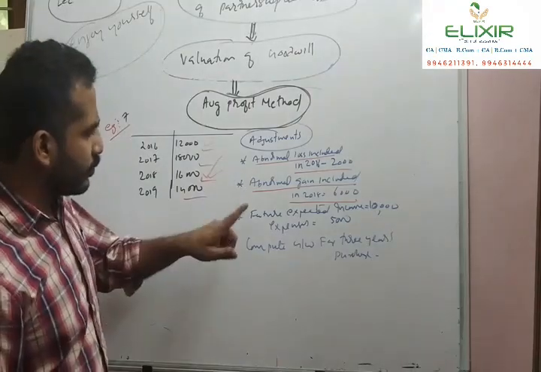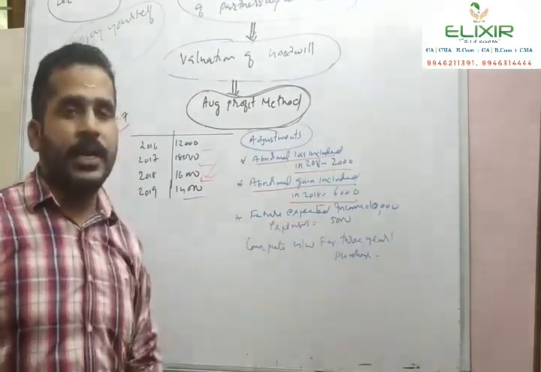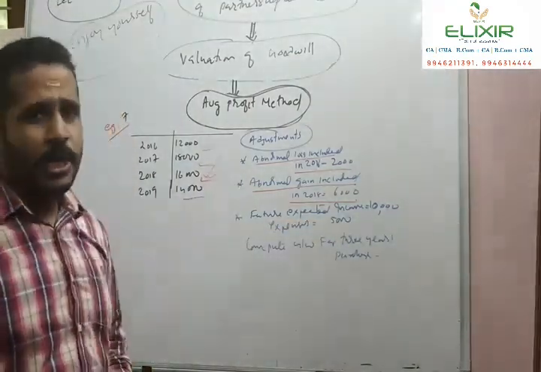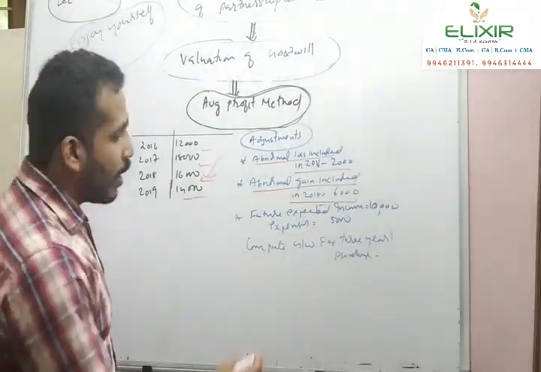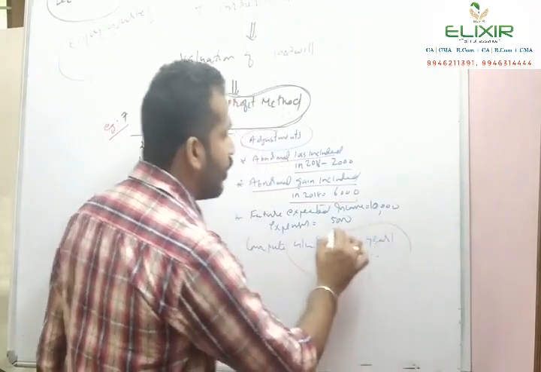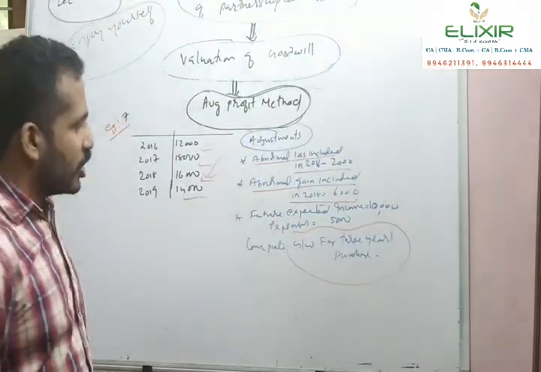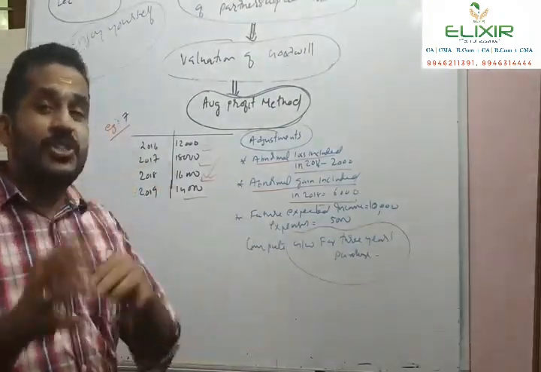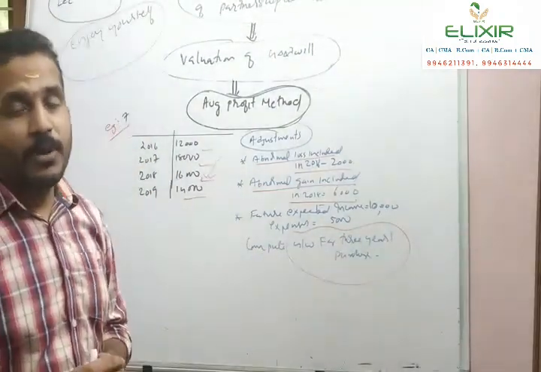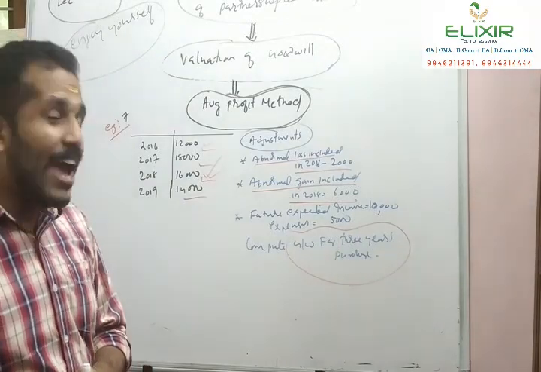Okay, then the question says the future expected income is 10,000 and expenses 5,000 for the calculation of future maintainable profit, and we must compute the goodwill for 3 years purchase. So what is our first step? To compute the adjusted profit before arriving at the average profit.